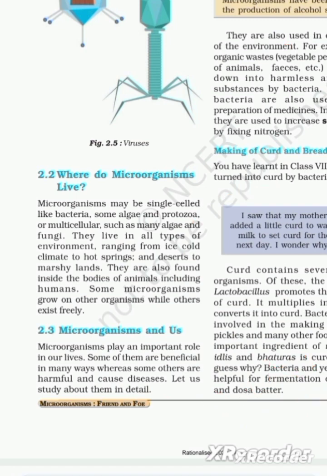Moving on to the next topic, microorganisms and us. Microorganisms play an important role in our lives. Some of them are beneficial to us in many ways, whereas some of them are harmful to us and cause diseases. Let us study about them in detail.